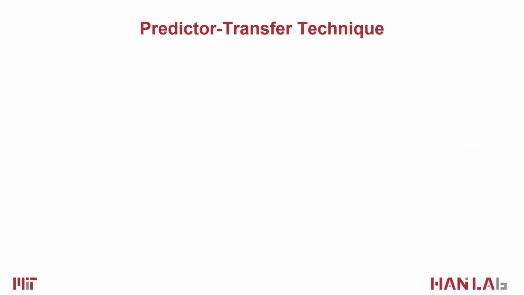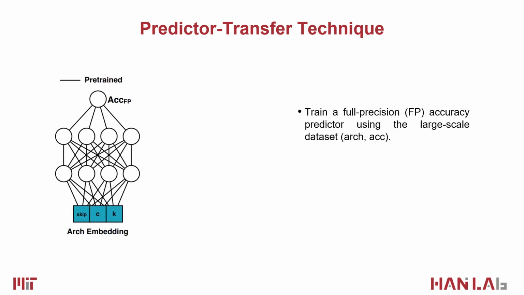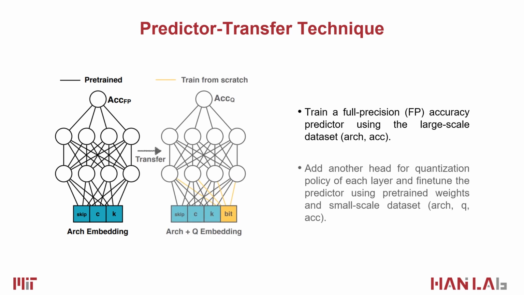This slide shows the details of the predictor transfer technique. We first pre-train a full-precision accuracy predictor that predicts accuracy via architecture embedding. The architecture embedding encodes the information of the architecture like kernel size, channel number, etc. Then, we add another head representing quantization and use the pre-trained weights of the full-precision accuracy predictor to further fine-tune the whole model to get the quantization-aware accuracy predictor.